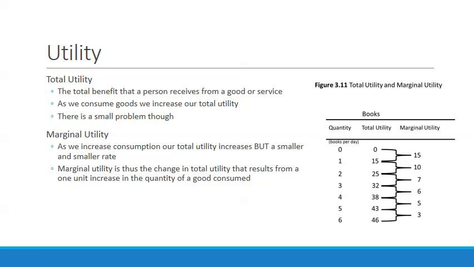So when we look over here at figure 3.11 at total utility and marginal utility, we see what's happening. Notice that total utility increases from 0 to 46, but marginal utility goes down each time. So 15, 10, 7, 6, 5, 3. So as we increase the quantity of books we read per day, our total utility increases, but our marginal utility decreases. In other words, this tells us how quickly we're becoming satisfied. And you can kind of think about it as if you were eating chocolates.